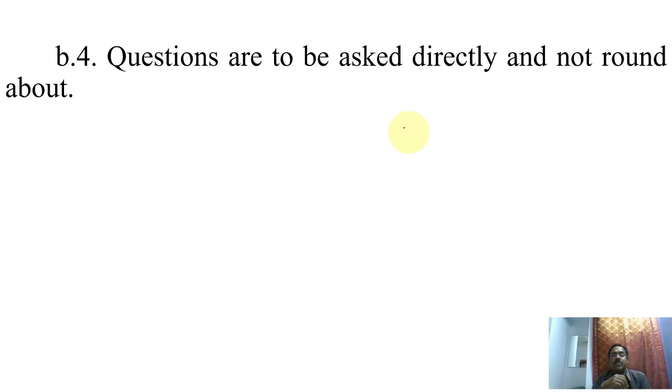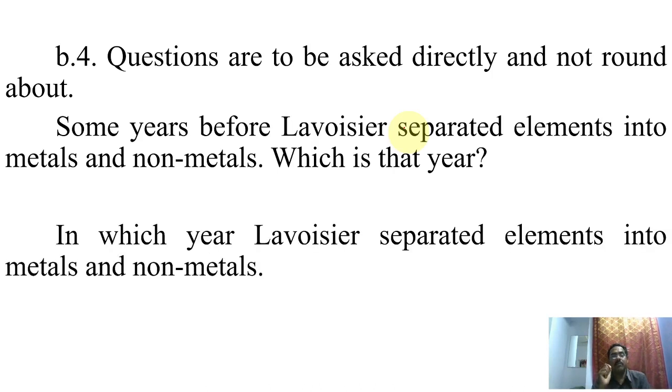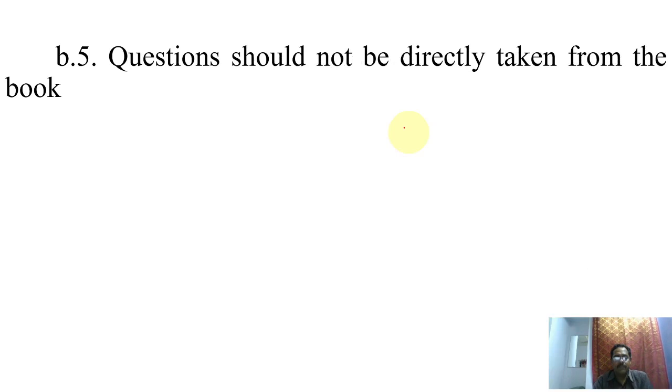B4: questions ought to be asked directly and not roundabout. Let us consider this example. "Some years before, Lavoisier separated elements into metals and non-metals, which is that year." This can be put like this also: "In which year did Lavoisier separate elements into metals and non-metals?" Which will be correct? The first is wrong and the second one is correct. So we are asking directly. Fine. Now, questions should not be taken directly from the book.